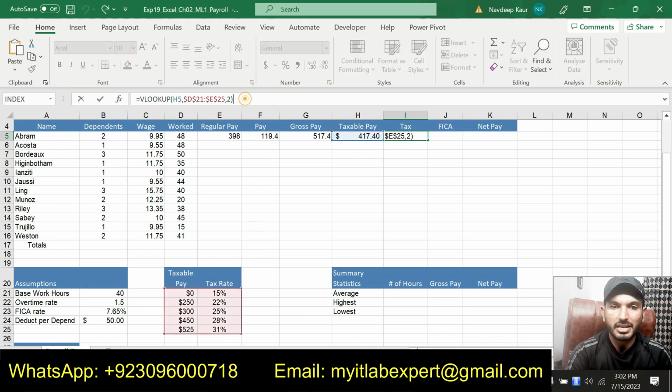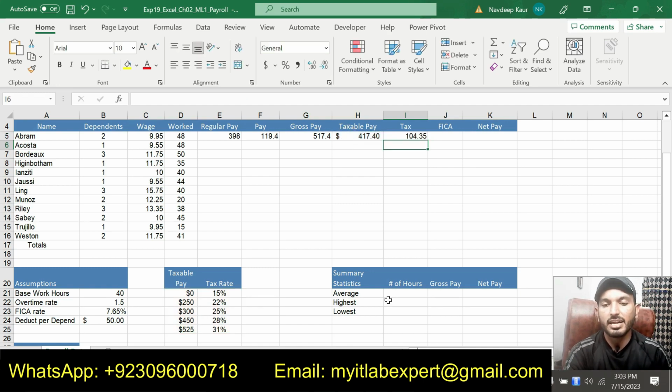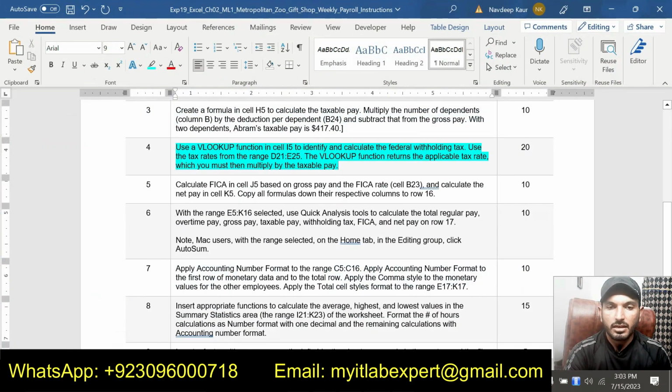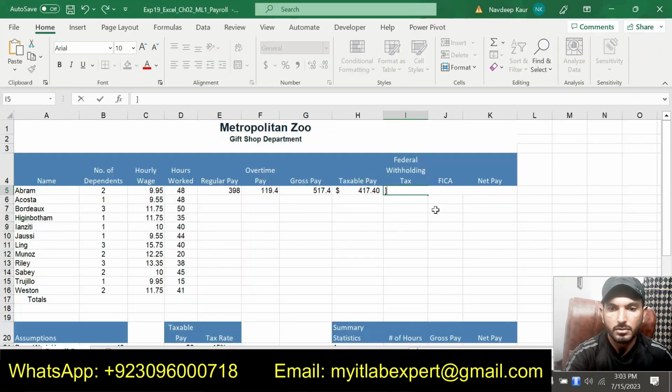Now we will multiply this result by H5, and then we will get the result after this function.